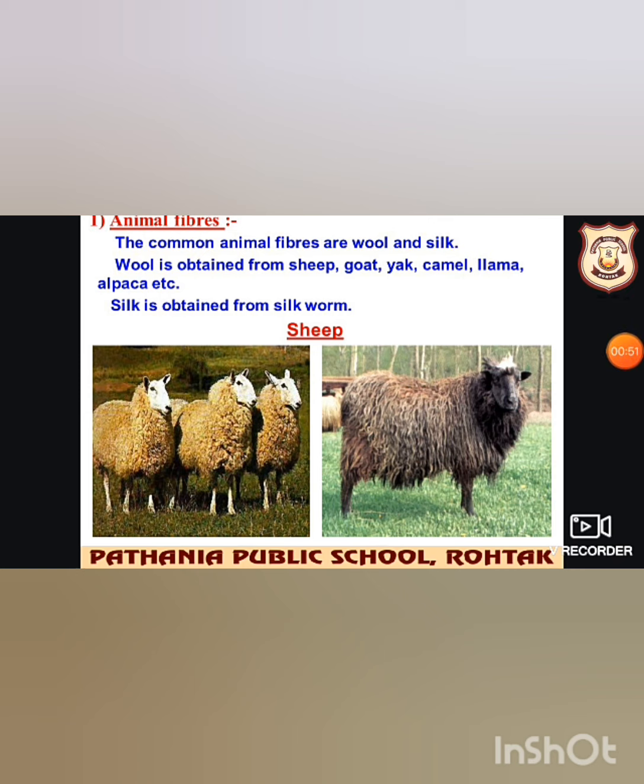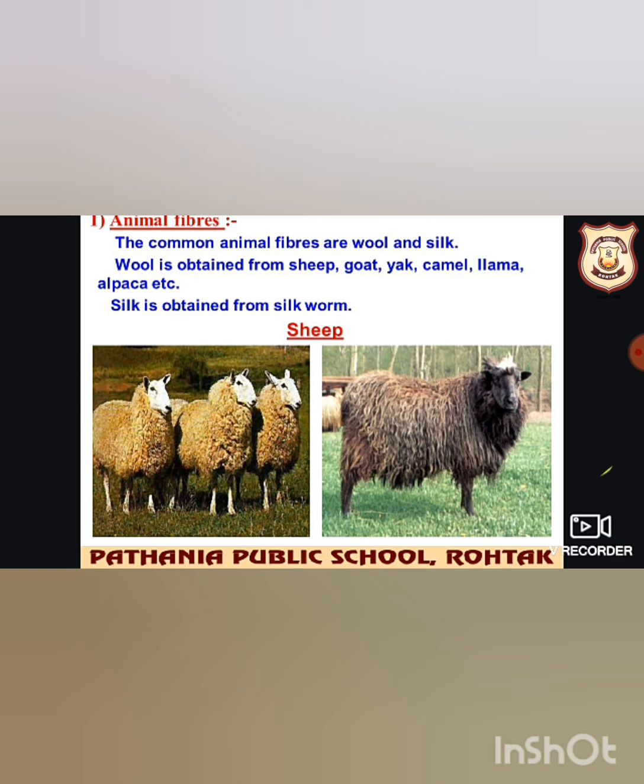So we know that fibers are long, strong and flexible thread-like structures that are used to make fabrics, or we can say that are used to make clothing materials. Natural fibers are obtained from plants and animals. Cotton and jute are obtained from plants, whereas wool and silk fibers are obtained from animals. Nylon, terylene, rayon, etc. are human-made or synthetic fibers, and they are made from different chemicals.